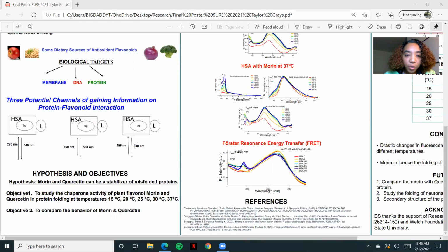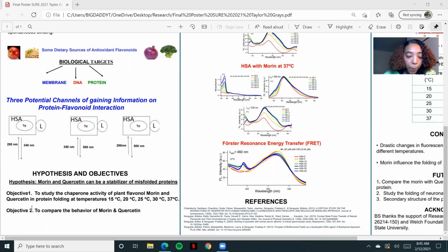And then right here, you'll see the excitation of the tryptophan, which is only one single tryptophan inside of HSA, and it's an aromatic amino acid. And we have the fluorescence of our ligand. And this will only occur if there is some type of energy transfer, which we'll go into more later in our results.